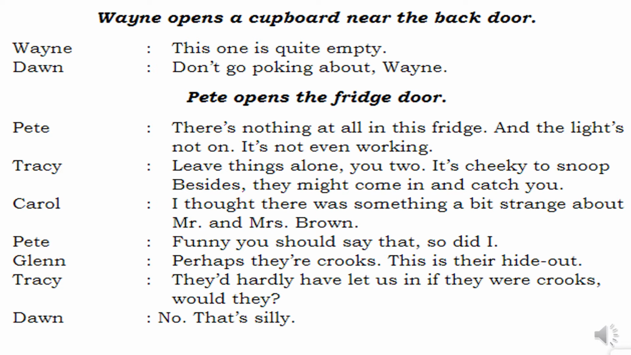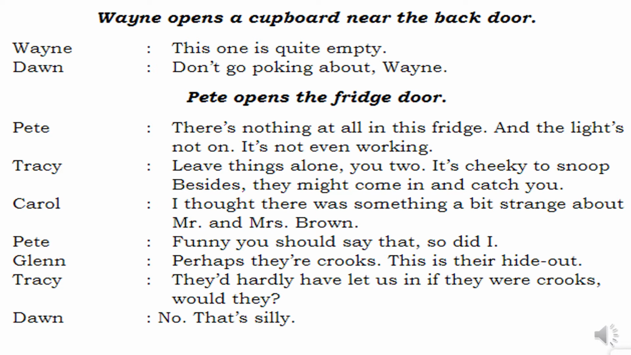Now what happens? Pete: Funny you should say that. So did I. So I'm sorry. Now comes to Carol. Carol says, I thought there was something a bit strange about Mr. and Mrs. Brown. Now about the fridge, about the cupboard, about that particular place where nothing is there was being spoken. Carol will say, there is something strange in Mr. and Mrs. Brown also. Pete was like, funny you should say that. So did I. Funny it is. You shouldn't have said that, but still, I also feel it.